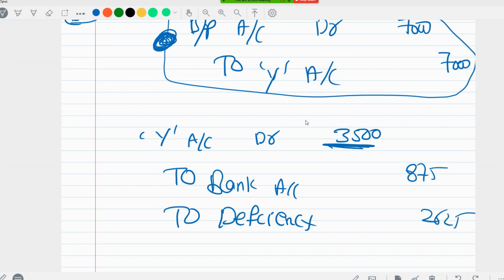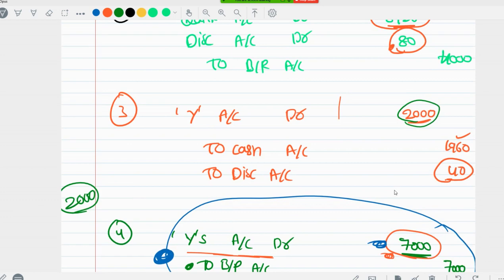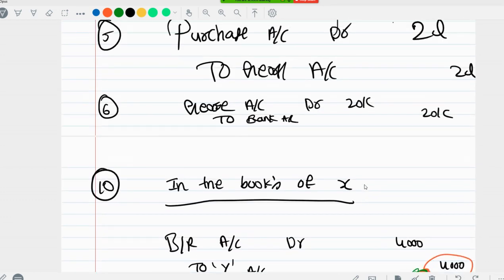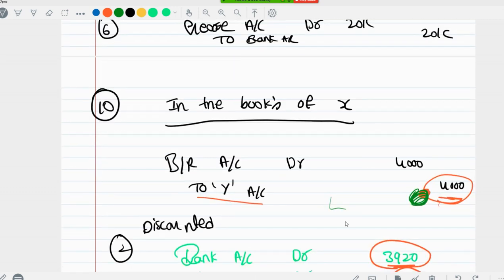See, it's simple. Whatever they have given in the question, they might confuse you. But from the first bill, X is receiving 2000 rupees including the discount. From the second bill, X is receiving 1500 rupees including the discount. So we need to pay back 3500 rupees to Y. So Y can pay to the bank, whether it is HDFC Bank or Kotak Bank.